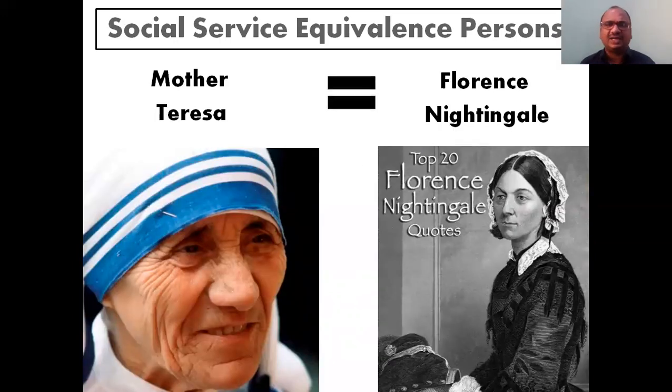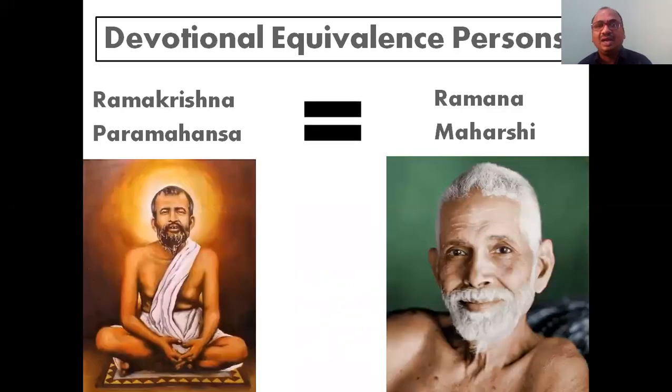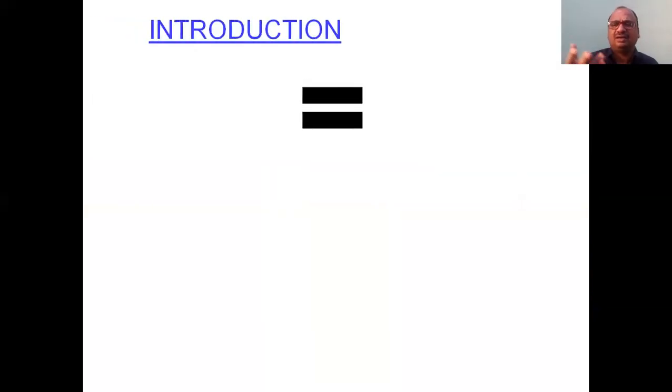Here both are completely different, but in one point they matched, that is social service. Social service equivalent persons, that's it. Mother Teresa equals Florence Nightingale. She is also social service. Hats off to them. Devotionally equivalent persons: devotionally, both are equal. There may be changes in other properties, but we are not worrying about Ramakrishna Paramahamsa and Ramana Maharshi.